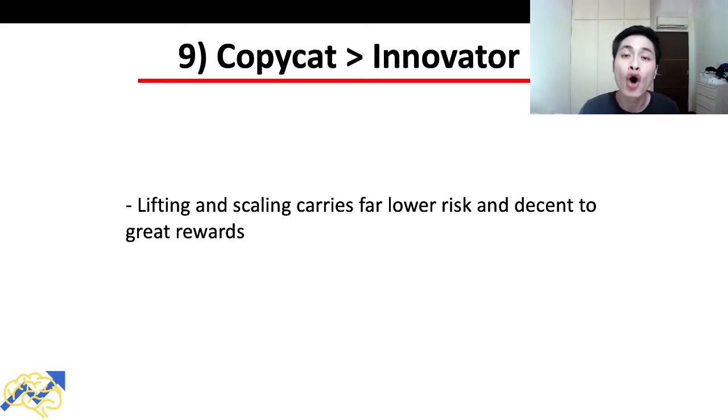So if you incorporate all of these nine steps of the Dhandho Investor Formula when you are investing in the stock market, I strongly believe that it can help you achieve low risk, high returns in the stock market.